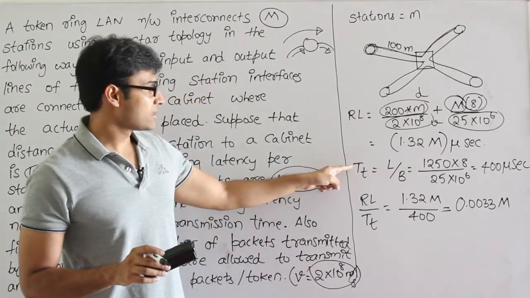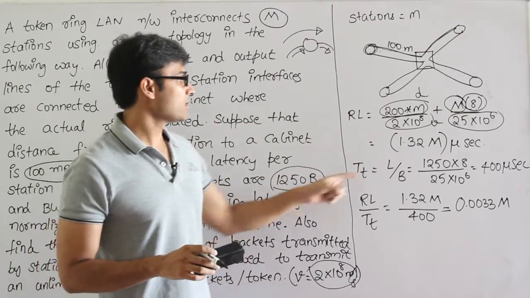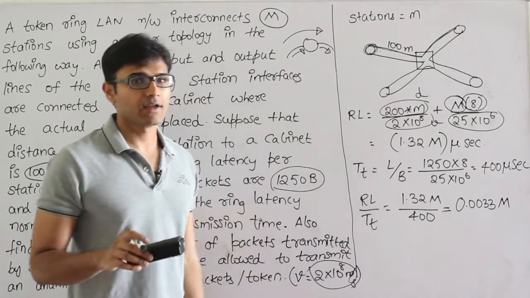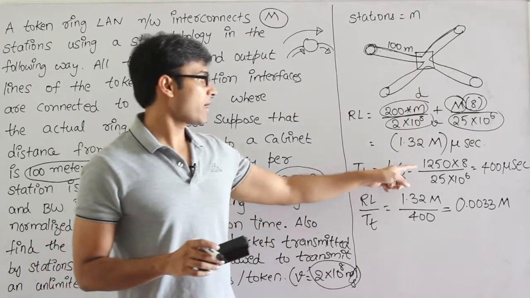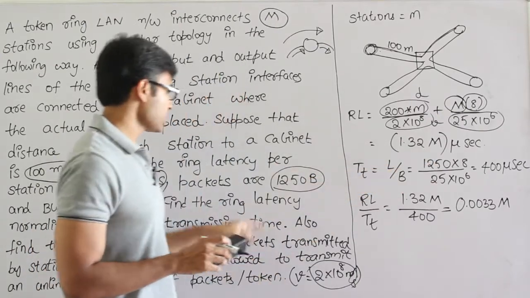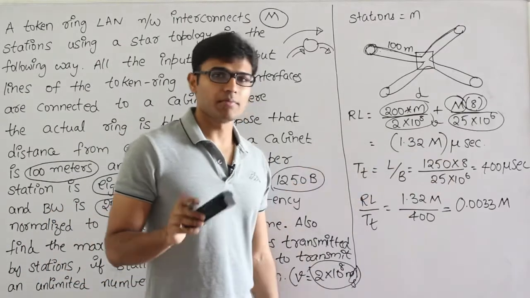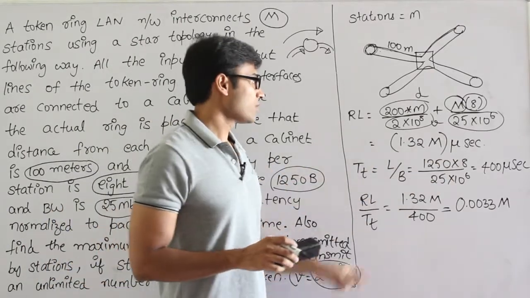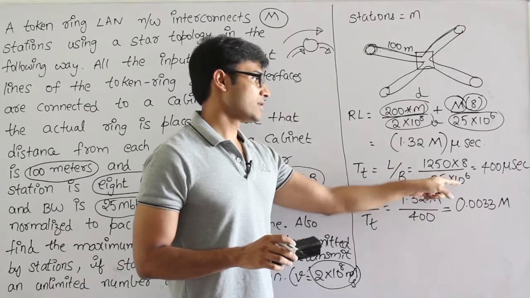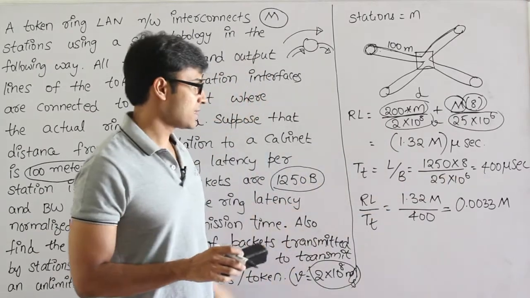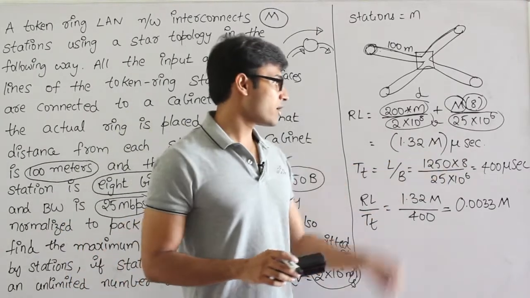Then the next one is transmission time. Transmission time is nothing but L by B. What is L? Length of the packet. Length of the packet is given as 1250 bytes. Therefore 1250 into 8 bits divided by bandwidth. What is bandwidth? 25 Mbps, which means 25 into 10 power 6. So if you compute it, we get 400 microseconds.